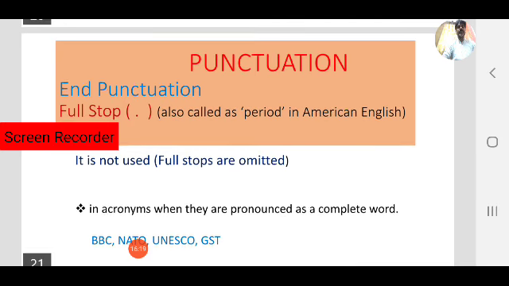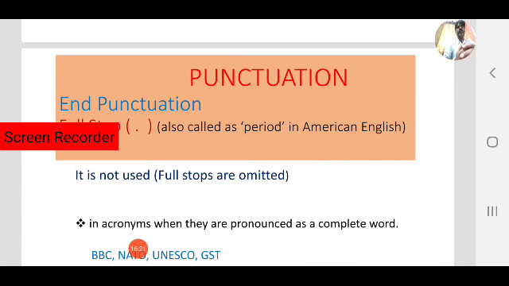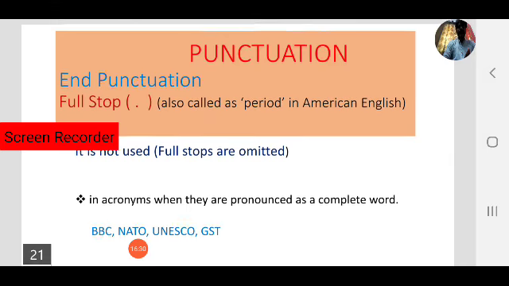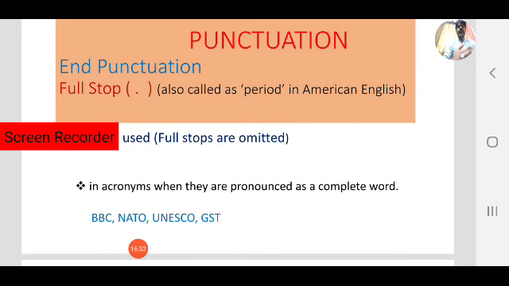This is another case where a full stop is not used. In some cases we simply omit full stops or periods. For example, in acronyms that are pronounced as a complete word, we don't use full stops.